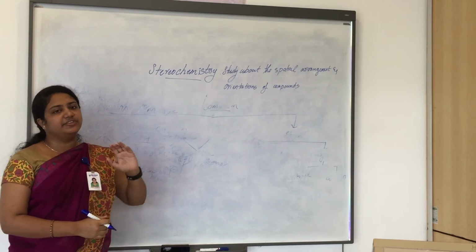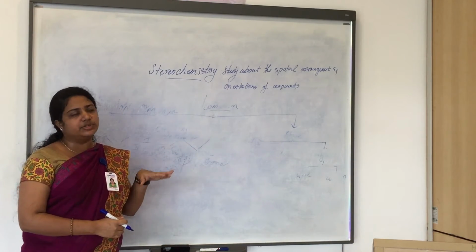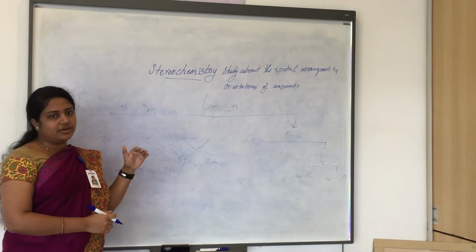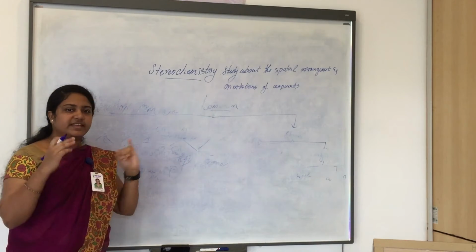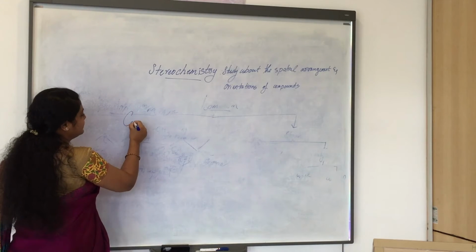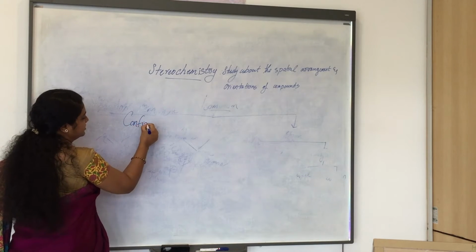Based on the 3D arrangement, stereoisomerism can be classified into conformational isomers and configurational isomers. Now, what are conformational isomers and configurational isomers? First one is conformational isomers.